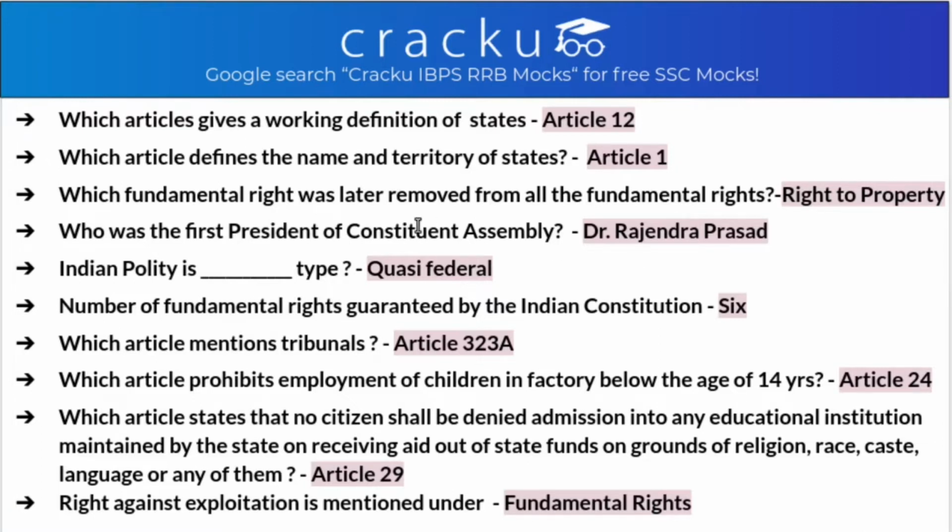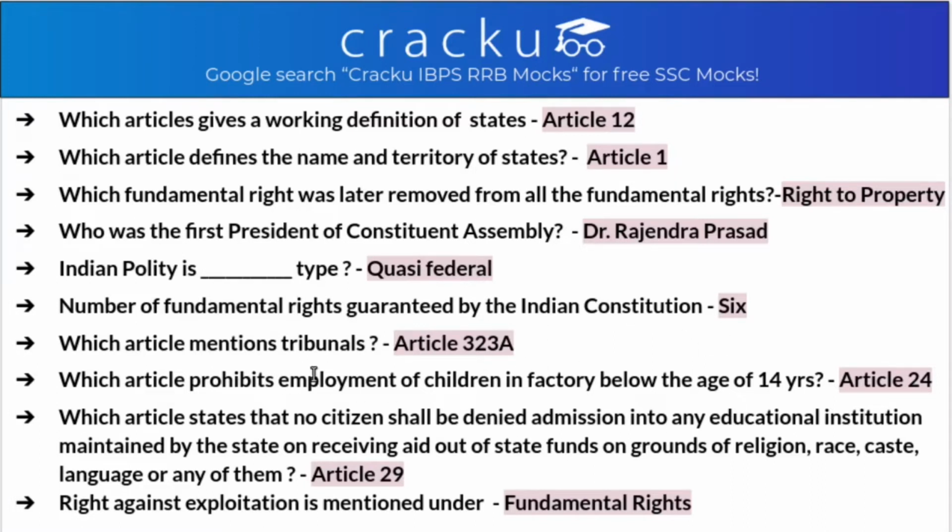Who was the first president of Constituent Assembly? He was Dr. Rajendra Prasad. He was the first elected president of Constituent Assembly. Indian polity is dash type. So Indian polity is quasi-federal type. Number of fundamental rights guaranteed by Indian Constitution is 6.